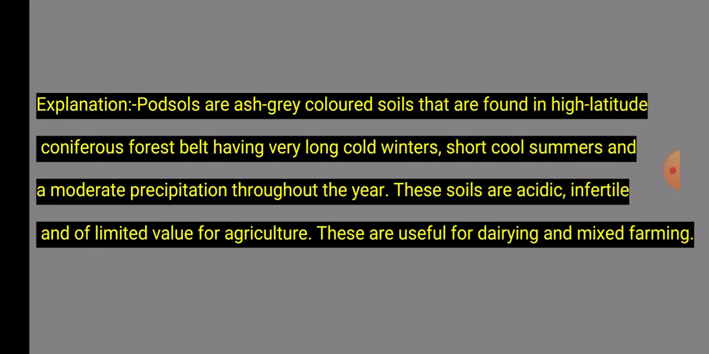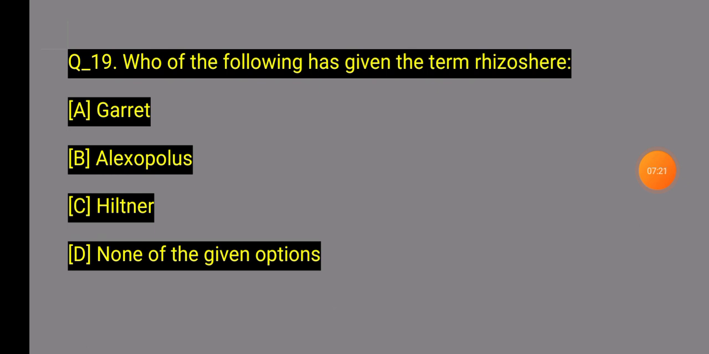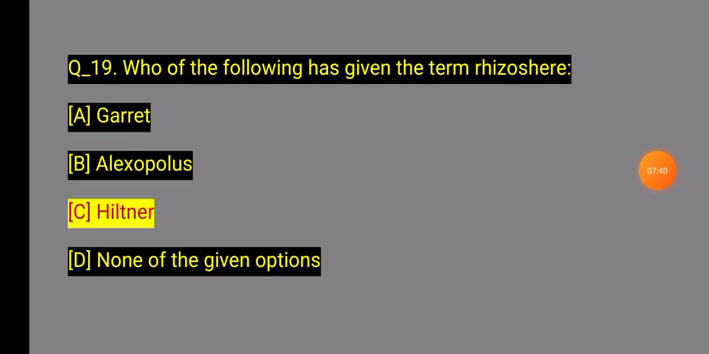Next question. Question 90: who of the following has given the term rhizosphere? Number A, Great; number B, Alexopoulos; number C, Hiltner; number D, none of the given options. Which of these four options is correct? Option C, Hiltner gave the term rhizosphere.